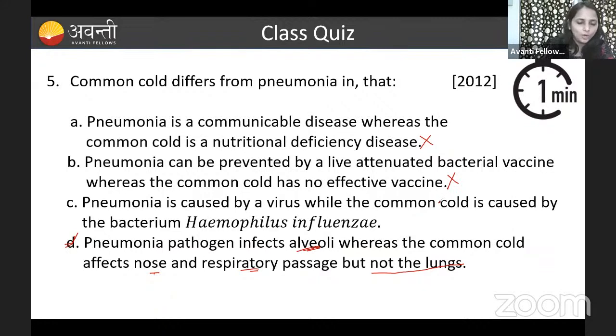Then coming to option C, pneumonia is caused by a virus, while common cold is caused by the bacterium Haemophilus influenzae. No, pneumonia is caused by bacteria, right? The common cold is caused by a virus, not bacteria. And Haemophilus influenzae is a bacterium too. So that is the reason, guys, option D is the correct answer.